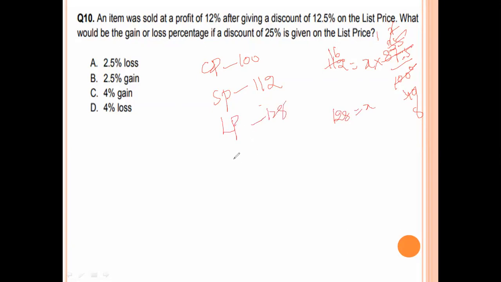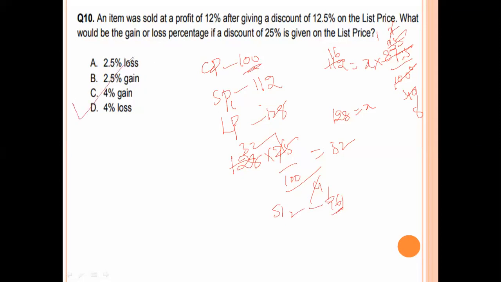Now on this list price, how much discount will he give? 25%. 25 by 100. 4 1 is 4, 4 3 is 12, 4 2 is 8. So 32 rupees he will give as discount. 32 rupees discount means he sells that item for 96 rupees. Now selling price is 96 rupees. 96 rupees selling price means previously cost price is 100. How much value is lost? He will lose 4 rupees, and 4 rupees on 100 rupees means 4% loss. Option number D is the right answer.